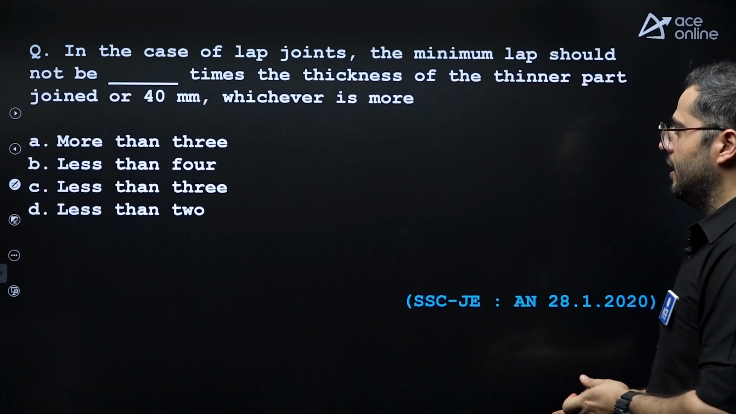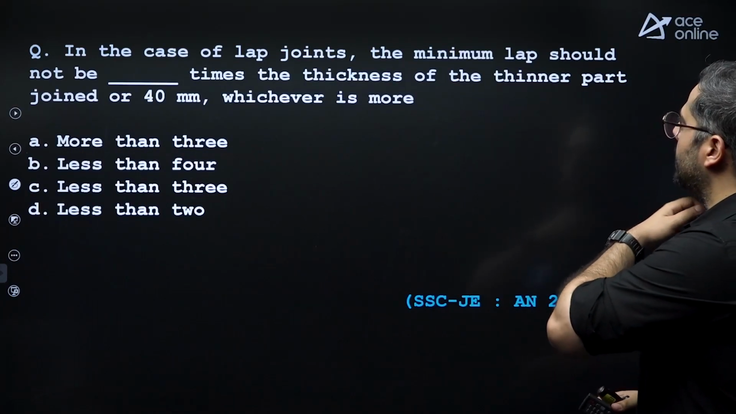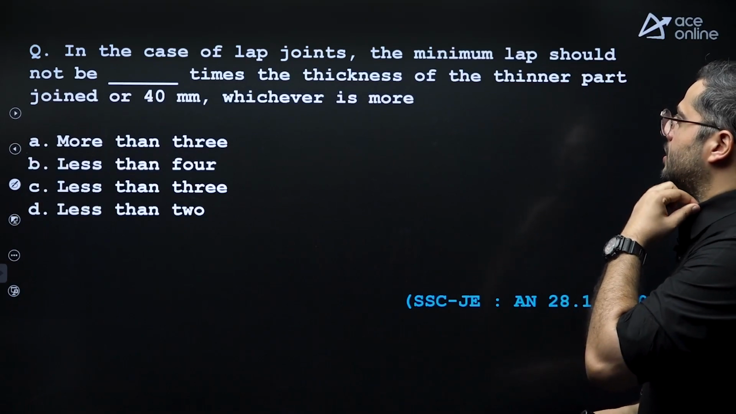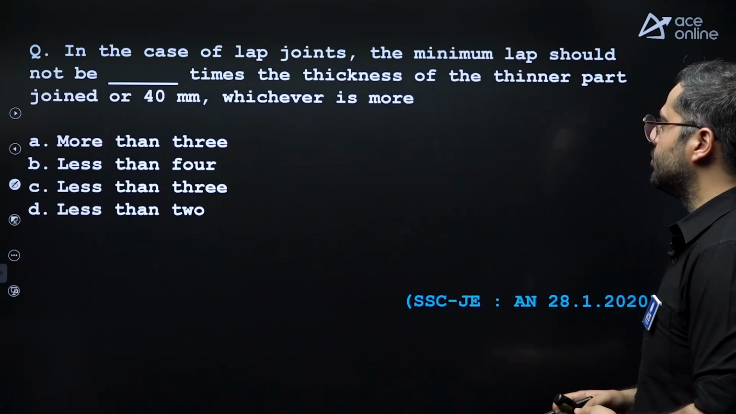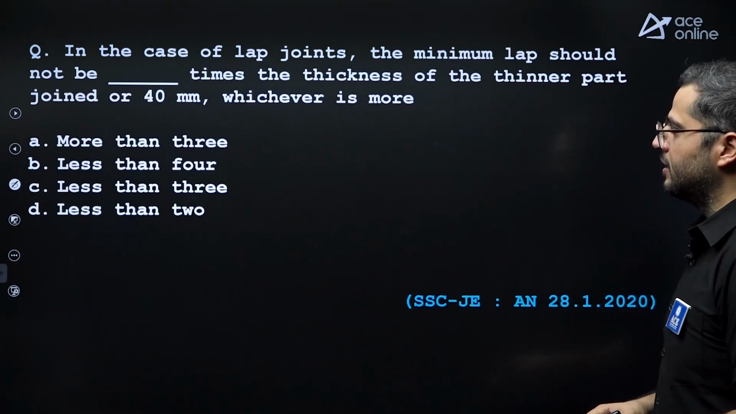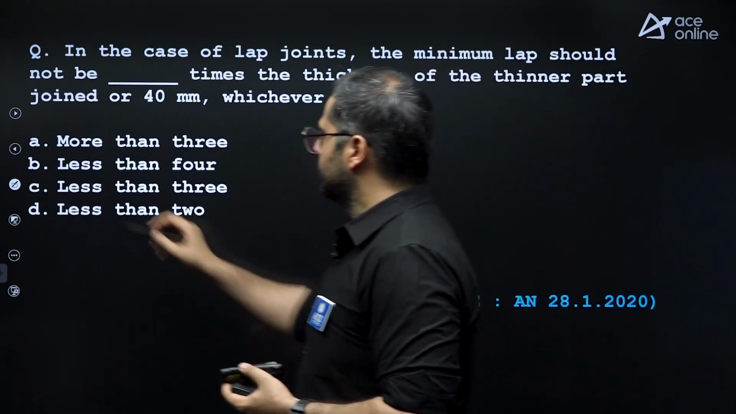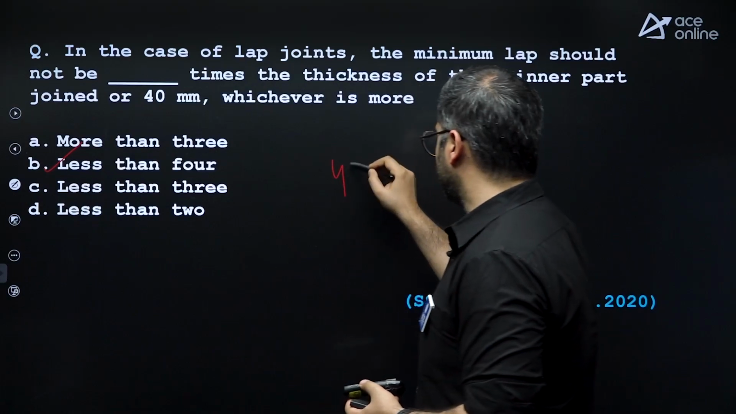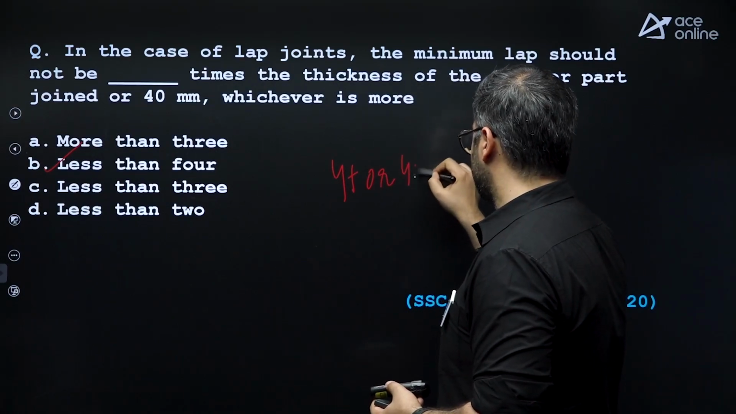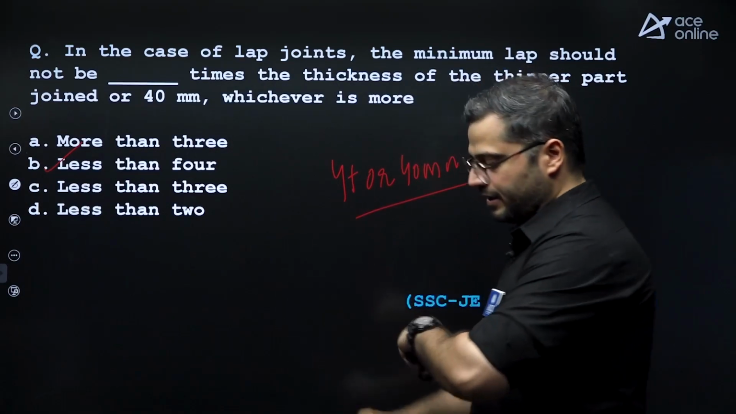Next. In the case of lap joints, the minimum lap length should not be less than dash times the thickness of the thinner part or 40 mm. So it should not be less than 4 times T or 40 mm. Right? Keep this in mind.